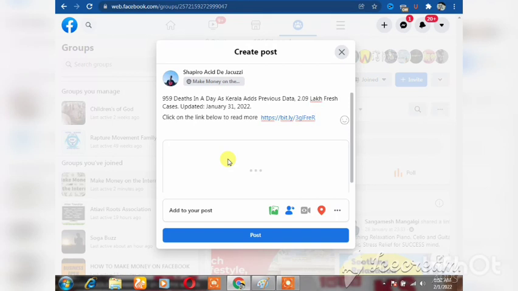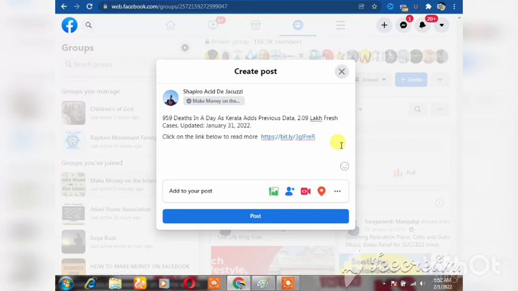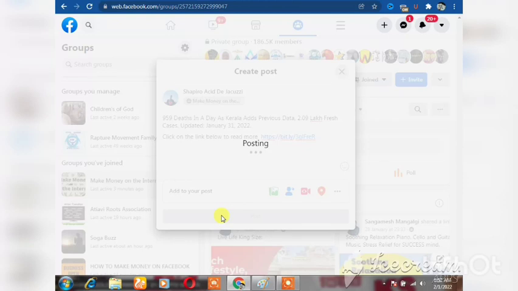As you can see, guys, most of the groups do not like people to post links in their group. So try as many groups as possible. Try many groups that will allow you to post links in their group. So you can see, something like this, then you click on posting.